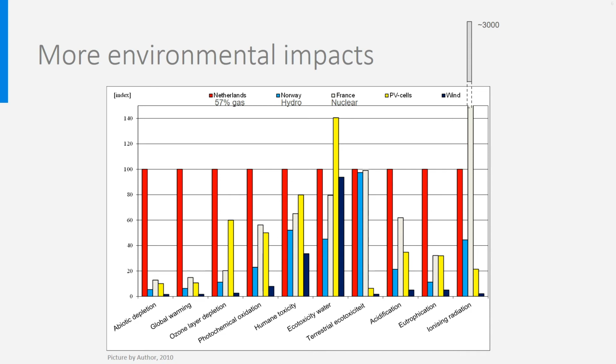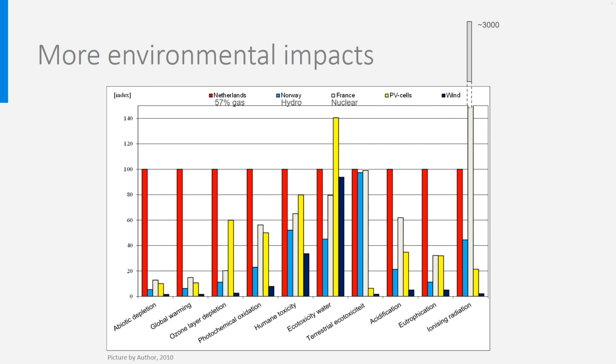What you see on this picture is the relative impact of the generation of 1 kilowatt-hour electricity depending on the resource used to make this electricity. In red, we have the Dutch electricity mix, which consists of 57% of gas and a bit of coal. In blue, the one of Norway, which is 100% hydropower. In grey, the French one, for more than 95% nuclear energy. And then in yellow, PV cells, and in dark blue, wind turbines.